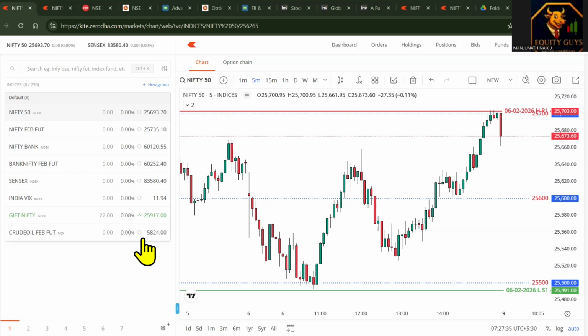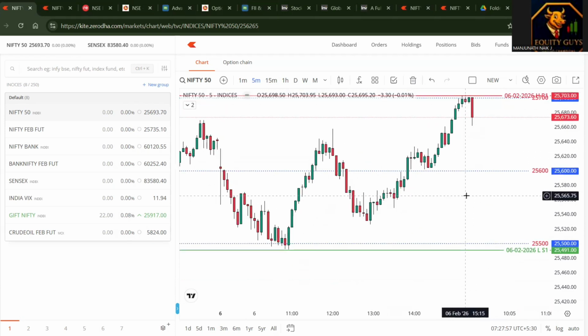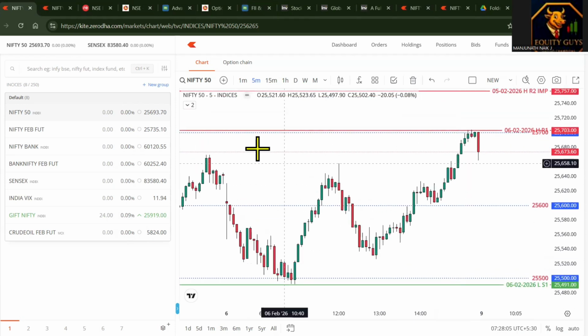So data is bullish. Okay, if you see Nifty 50 on Friday, in the pre-market video I mentioned that 25,500 is a strong support zone. From there, you can see some bounce back from 25,500 to 25,700. So Nifty closed in a positive way. You can see a trend line support taken from the 25,500, 25,600 levels. So you can call the trend as bullish.